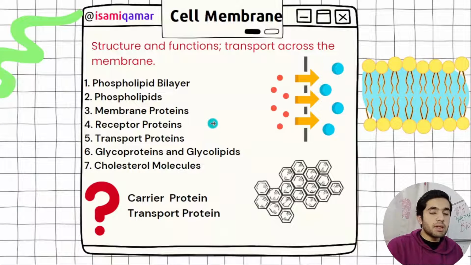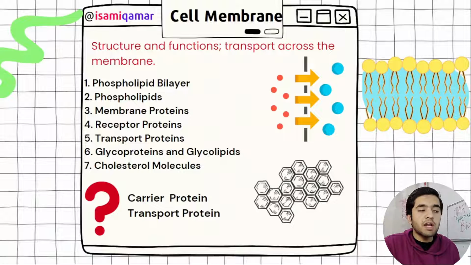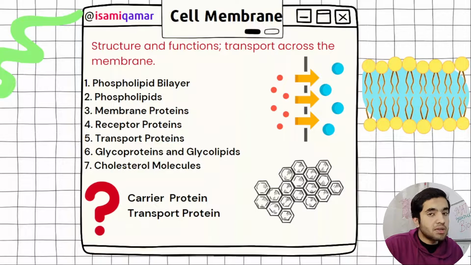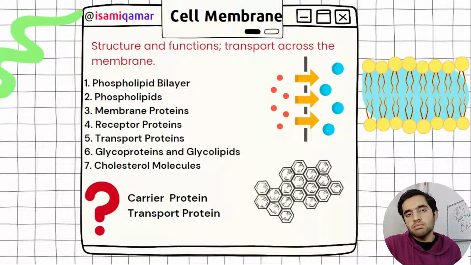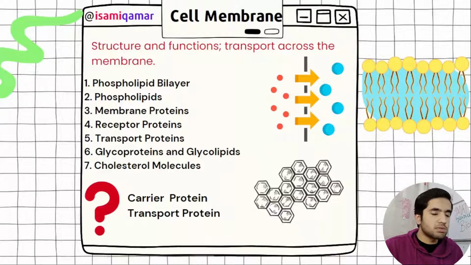Next we have the cell membrane. Cell membrane is very, very important. That's why I have made a separate slide, because every year there is at least one MCQ from the cell membrane. There are three things that you need to know. First of all, structure, then function, and in the last, the third thing is transport. How transport occurs, how non-polar and polar molecules cross, all that stuff.